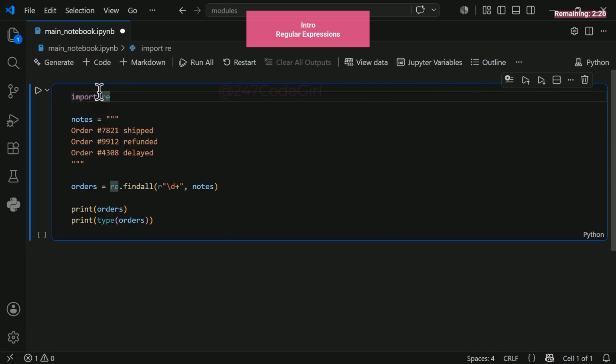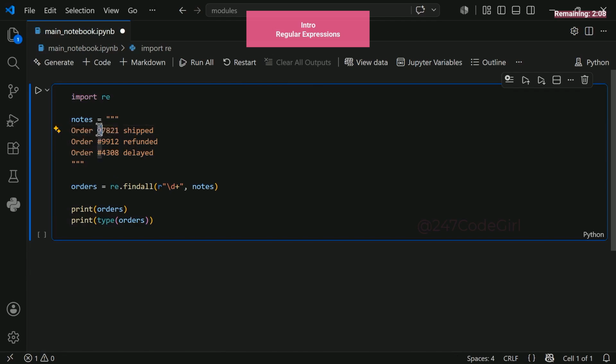Once imported, let's look at our data. We have a raw text block containing multiple order numbers. This information is mixed into standard text format, waiting to be extracted. Imagine you just pulled this messy data from an external system, and now you need to isolate every order number directly into a list. To do this, notice the consistent pattern.